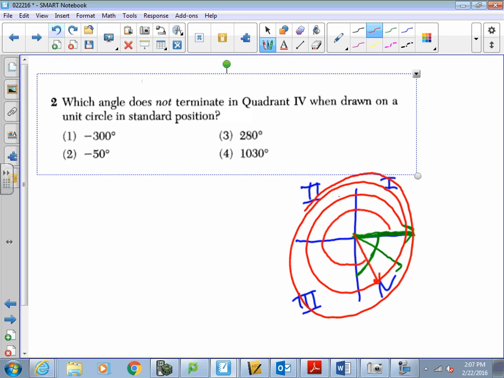Another 90 here is going to be 900. Another 90 here is going to be, I'm losing track now, it's going to be 1,000, I believe. And then 30 more would be in here, which would also end in quadrant 4. So our answer is number 1. All right, number 1.